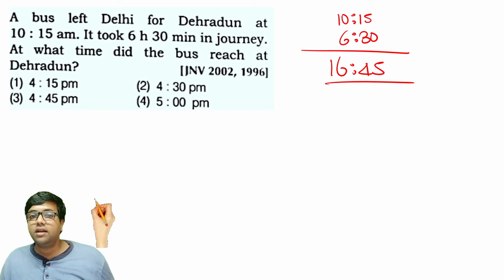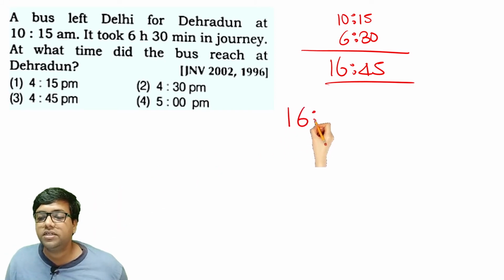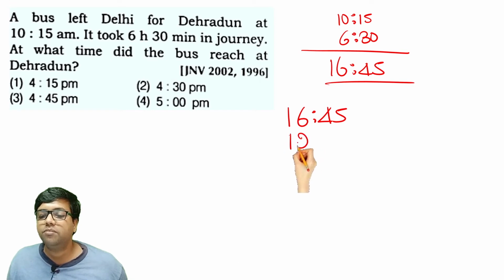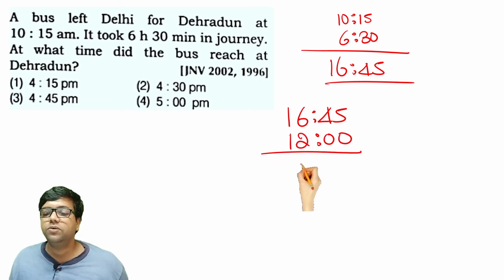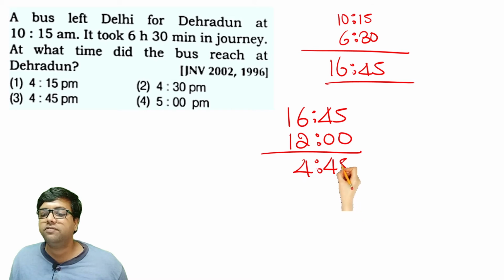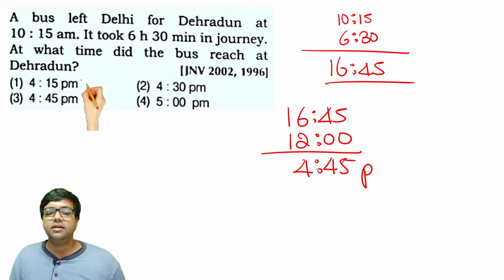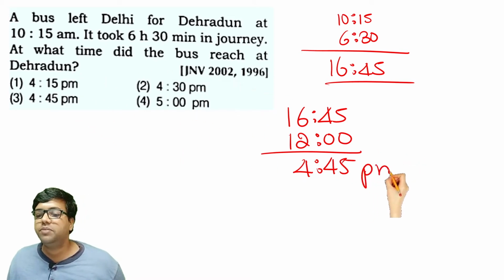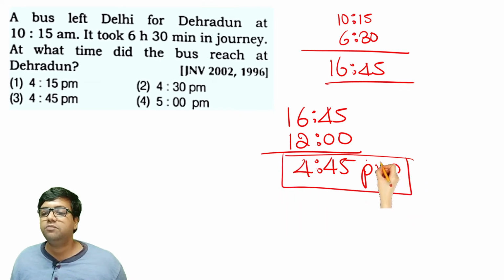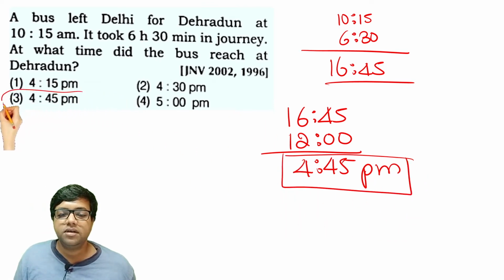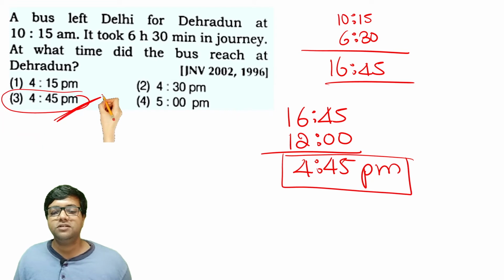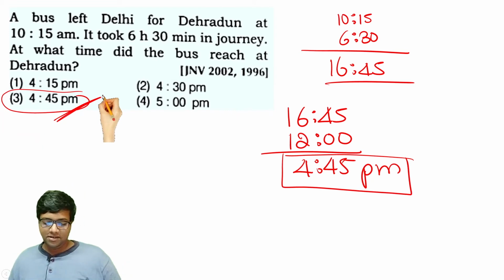Now this is in the railway time. So in order to convert it into Indian Standard Time, the normal timings, you will have to minus 12 hours from this. You get 4 hours 45 minutes. It reached in the evening, so it should be PM here. 4:45 p.m. is the right answer for this question.